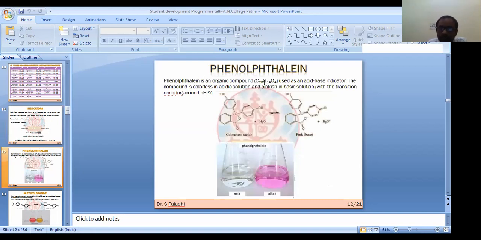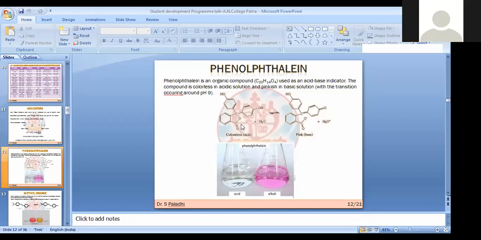So some common examples we should know. One is phenolphthalein. What is the structure of phenolphthalein? This is the structure. Can anybody say why this is colorless and this is colored? Can anybody guess among the students? Anyway, I want to say something. See, here you can see there is no conjugation.